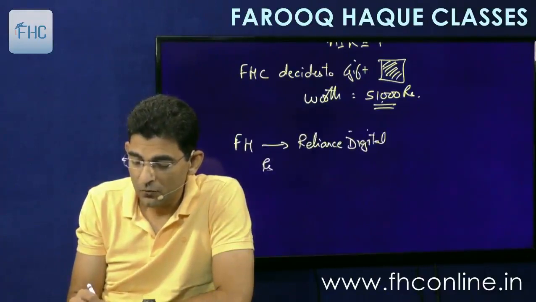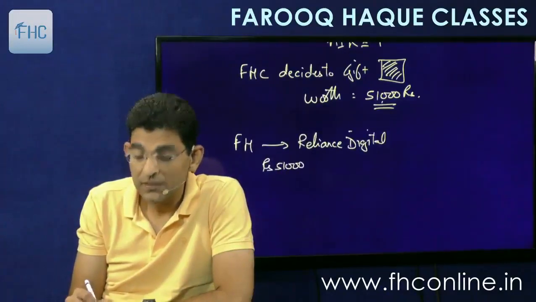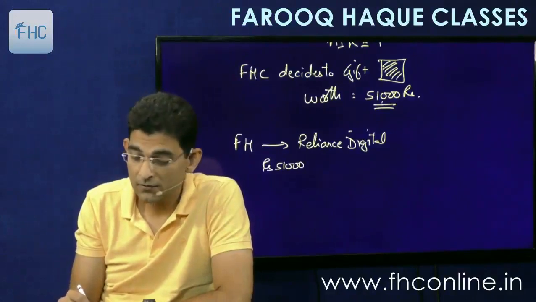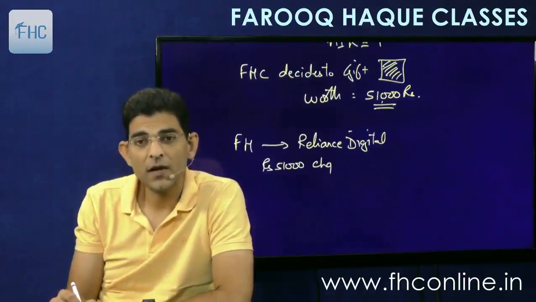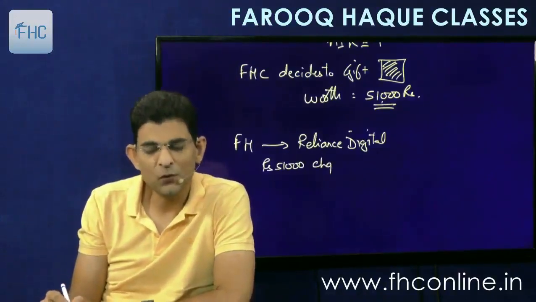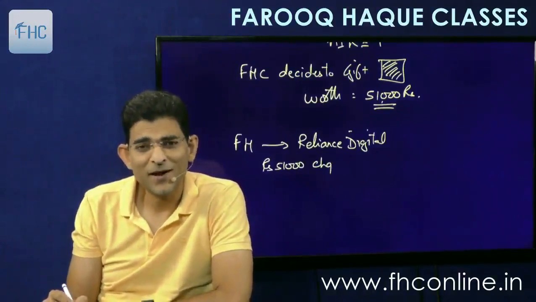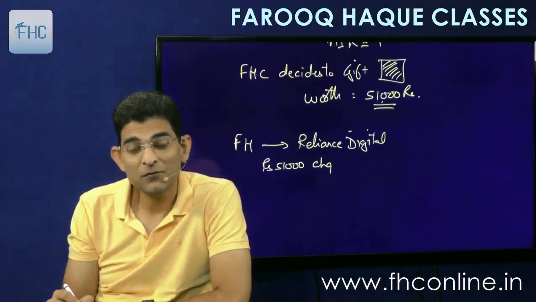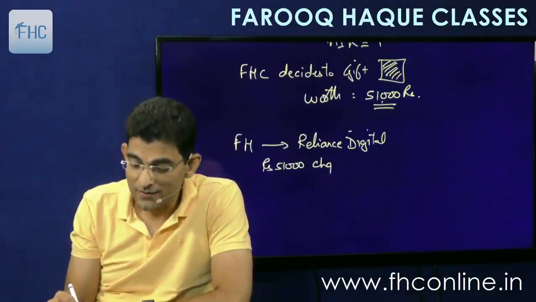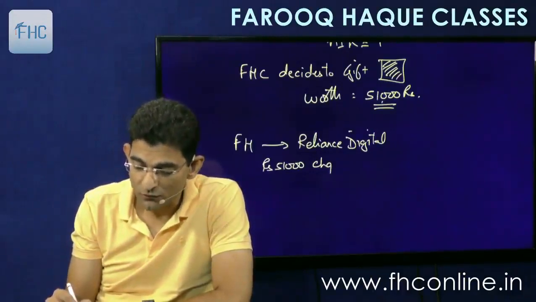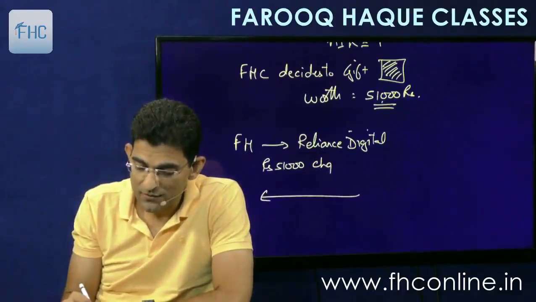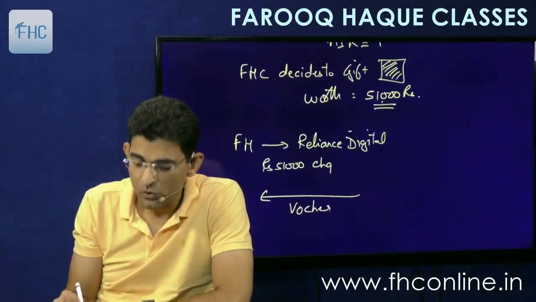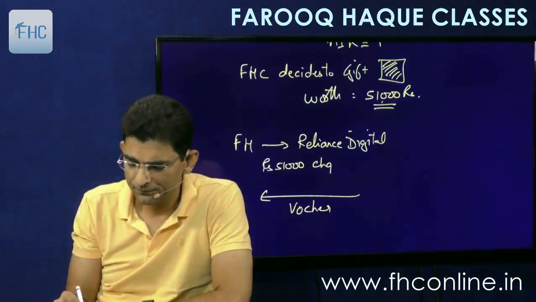I give them rupees 51,000 in cash or by check. So let's write down check. I give them, not gift. I don't need to give Reliance. So I give them a 51,000 check and take a voucher. So what they give me is a voucher, also known as a gift voucher.